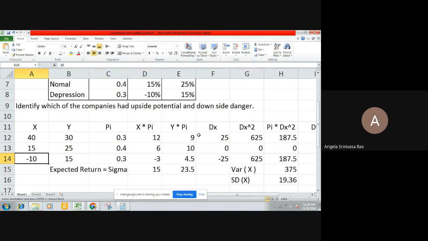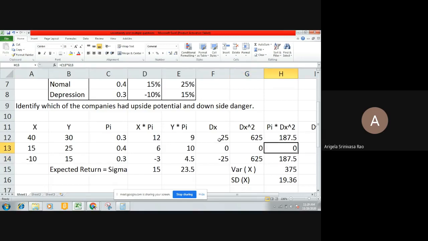Then you will see these values: 40 minus 15, 15 minus 15, minus 10 minus 15 will be minus 25. Next task, squaring the 25, squaring the 0, squaring the minus 25. Then you will see these values: 625, 0, 625.